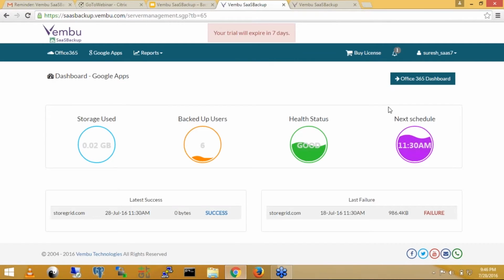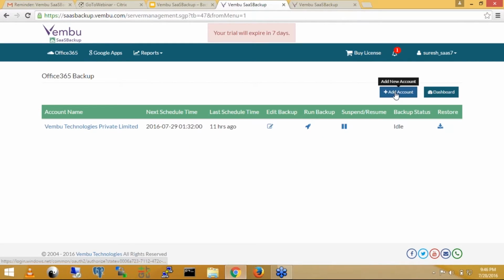Once you are logged in, the dashboard page will be available on the first page. You just need to go to Office. If you need to configure an Office 365 backup, just click on the Office 365 menu and then click the Add Account button.